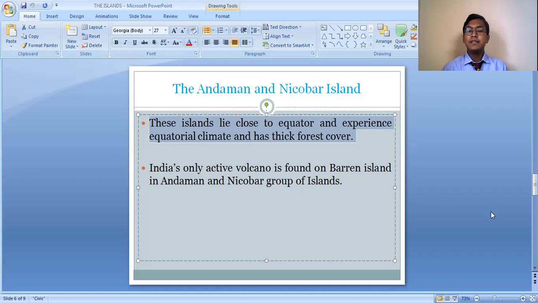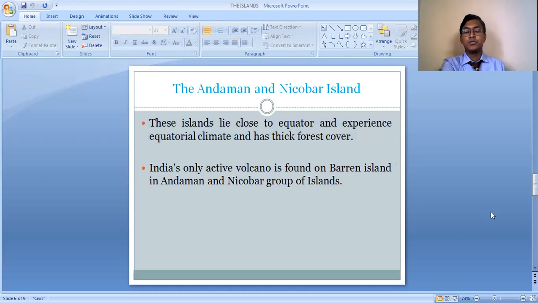This is the reason that this area, the Andaman and Nicobar Island group, has heavy rainfall as well as an equatorial type of climate. Heavy rainfall and the equatorial climate have favored the growth of various trees and natural vegetation in this region. So this is also the reason that the Andaman and Nicobar Island group is thickly forested. A major portion of it is a thickly forested part of our country.